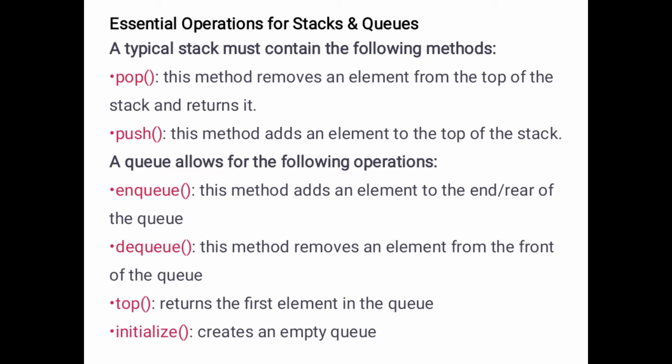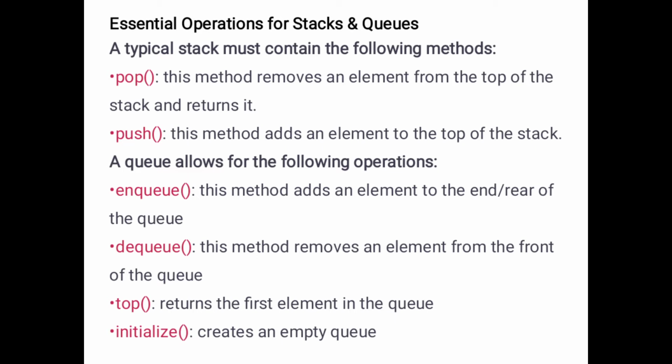So top returns the first element in the queue, and the first element is always at the front end of the queue.